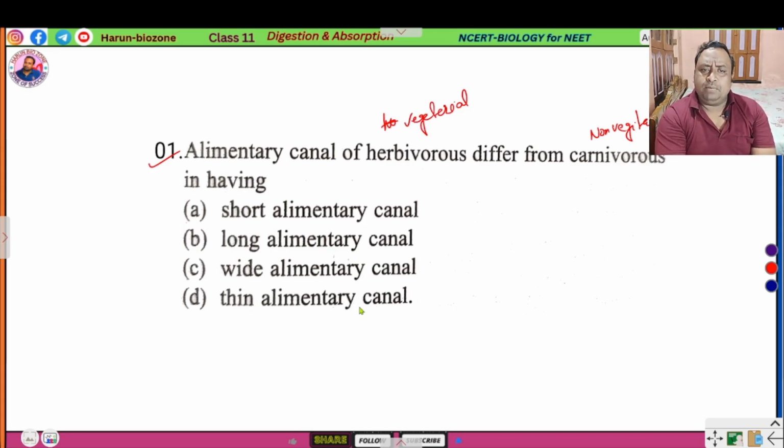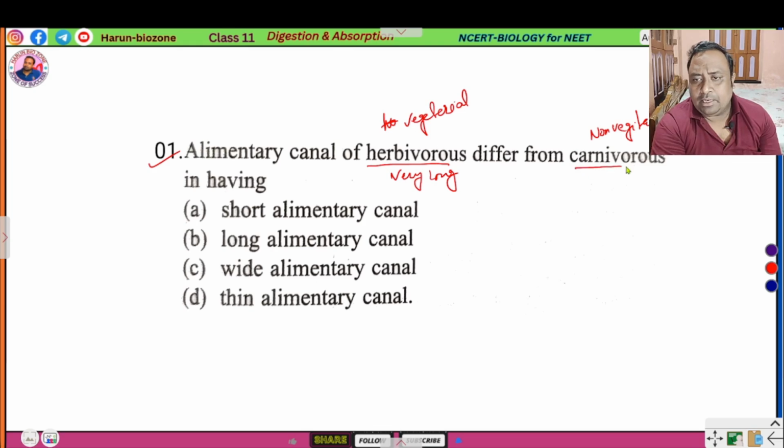In the herbivore, the alimentary canal is very long, because herbs have low nutrition value and they are absorbed very slowly.